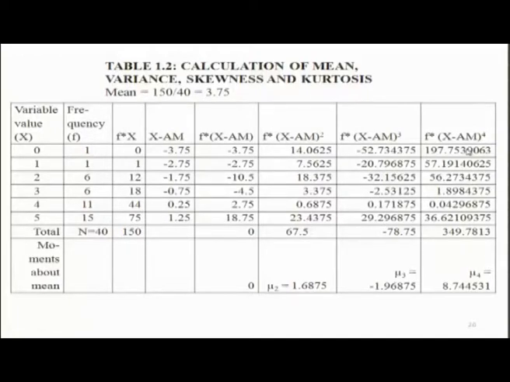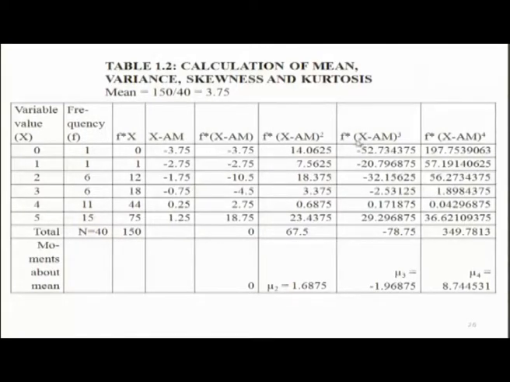The values are 197.75, 57.19 and other values. The sum of these values is 349.78. 349.78 divided by 40 is mu 4. This is fourth moment around mean. Third moment around mean is mu 3.